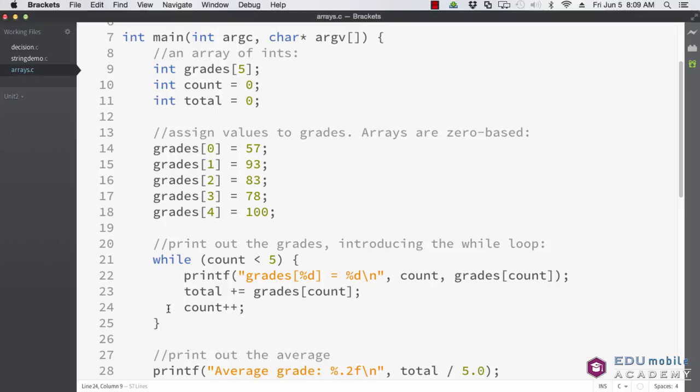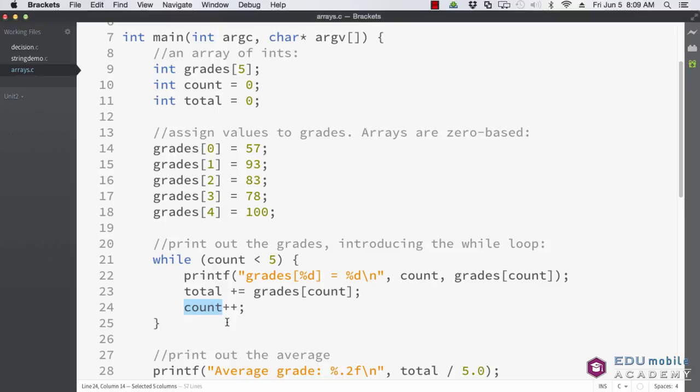We do that because if we don't, as I discussed before, this while loop will run on forever, because count never gets incremented, count never crosses or gets greater than 4. And so count less than 5 will always be true. So this degrades into while true, and the while loop will just run forever. So we do have to increment count.